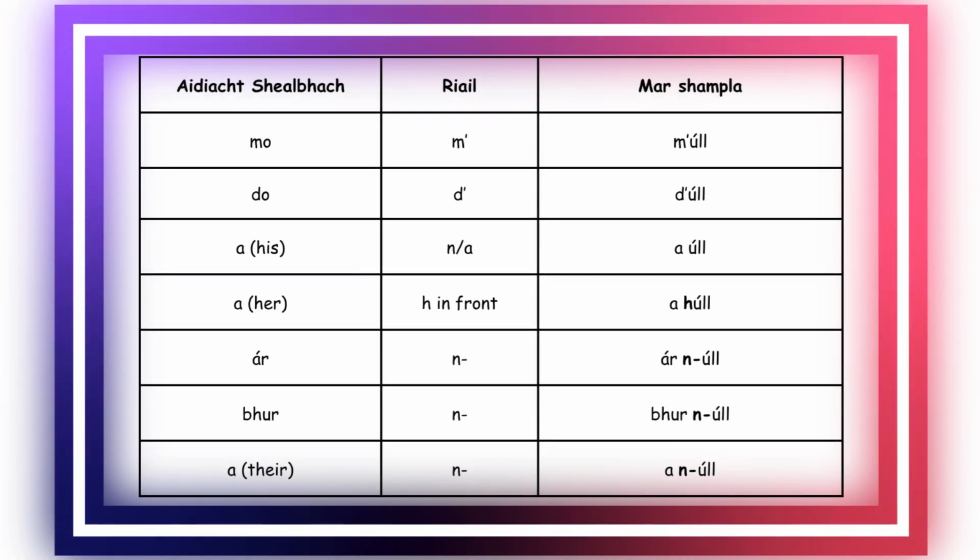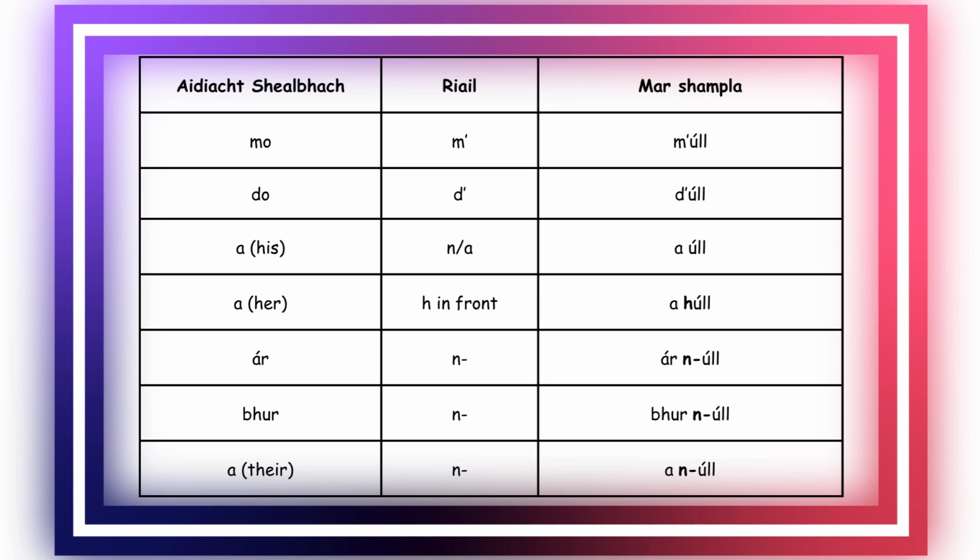So just to summarise on aidiacht shealbhach when the word begins with a vowel, mo becomes m apostrophe and you combine it, m'úll. Do becomes d apostrophe and you combine it, d'úll. A meaning his, you don't do anything, so a úll. A as in her, you put an h in front of the word, a húll.